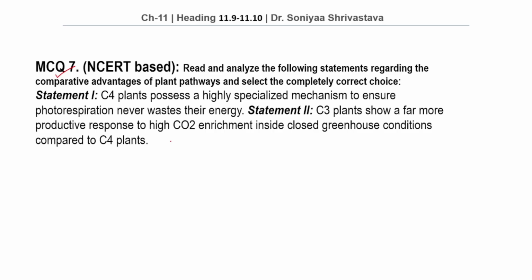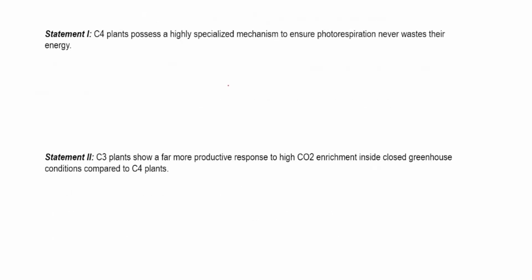So let us see our statements. Statement 1. C4 plants possess a highly specialized mechanism to ensure photorespiration never wastes their energy. This statement is absolutely true. As we already know, C4 plants concentrate CO2 inside bundle sheath cells before it reaches the rubisco.